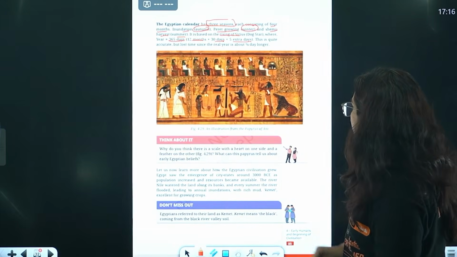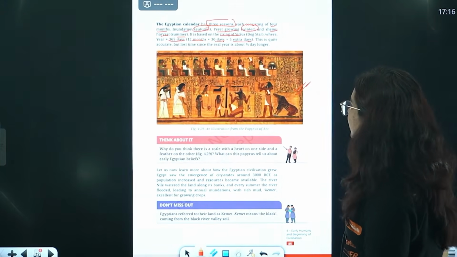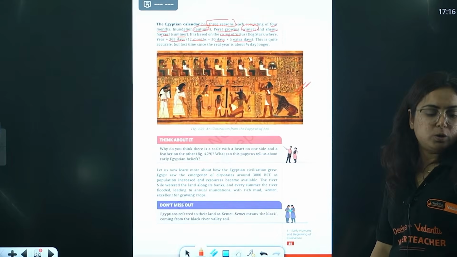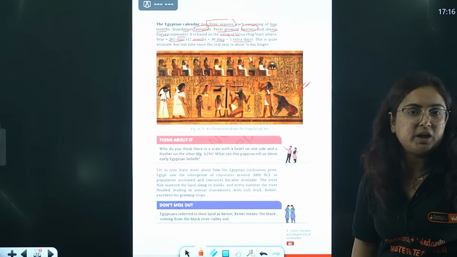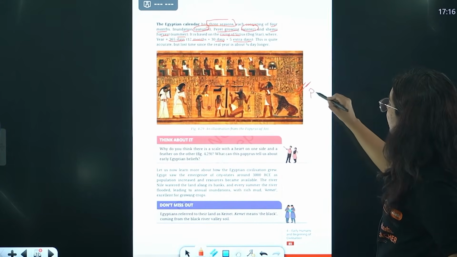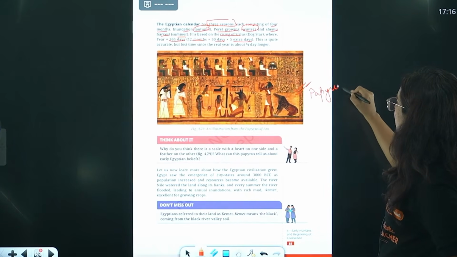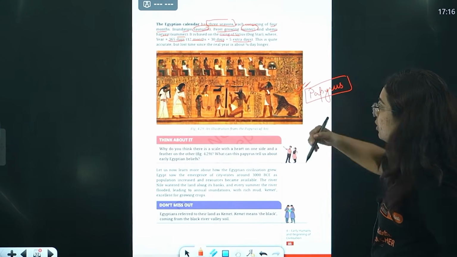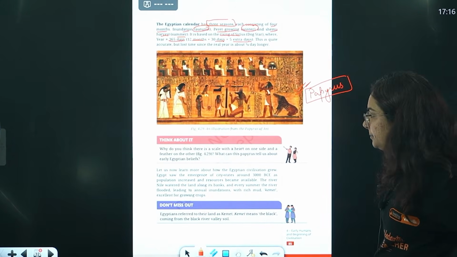Okay? So yes, this is one of the pictures from papyrus. Papyrus again, the document that helps us to reconstruct the Egyptian history. A question will come: what is papyrus and which civilization does it belong to? Write in your book. Okay?